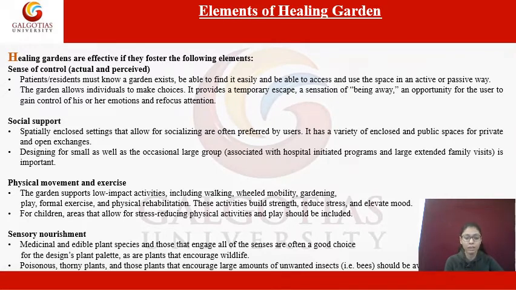Then next is sensory nourishment. We always focus on the softscape of healing gardens, such as medicinal and edible plant species for the design's plant palette, as it encourages wildlife. Then comes the next slide.